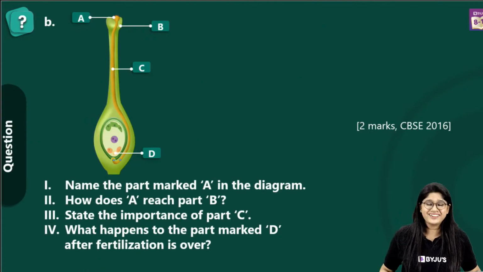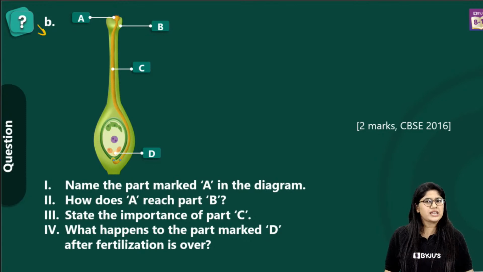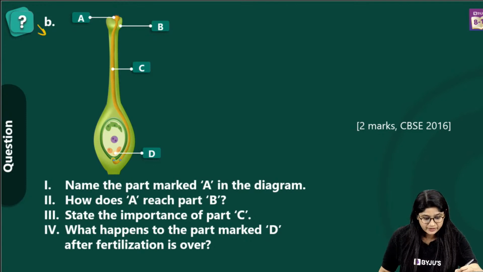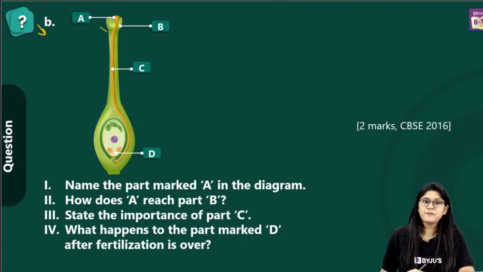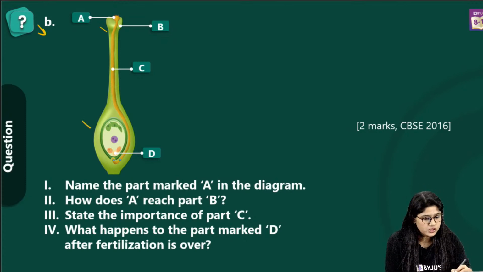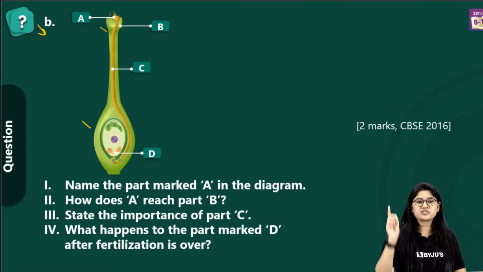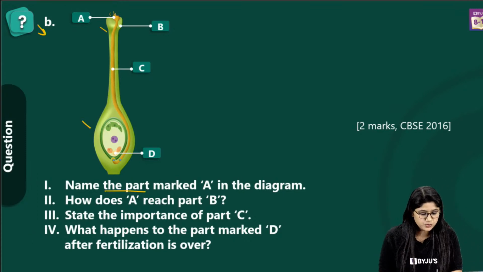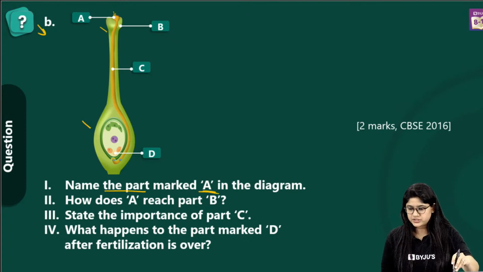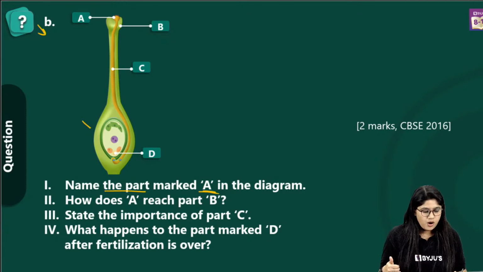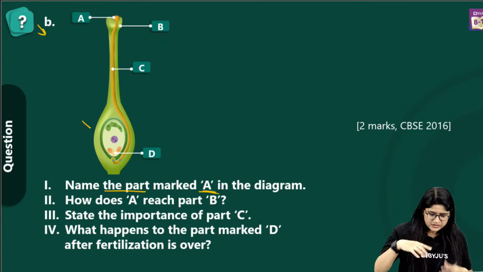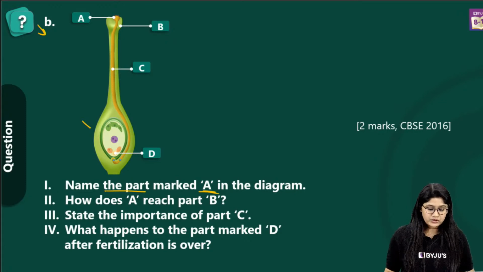Moving to the next question. We have a B part of this question, related to the pollination process. Here we have the stigma, the pollen tube, the ovaries, and of course the pollens. Now we have to answer these questions. Quickly in the chat box, name the part labeled as A in the diagram. How does A reach B? State the importance of part C, and what will happen to part D.